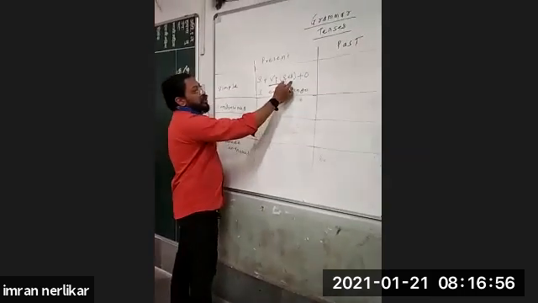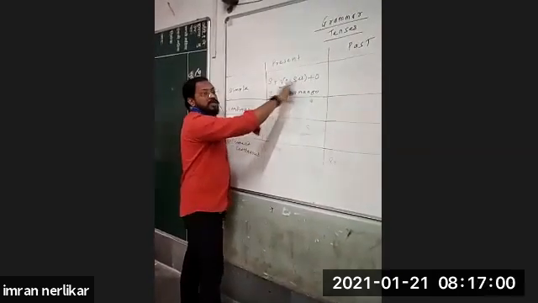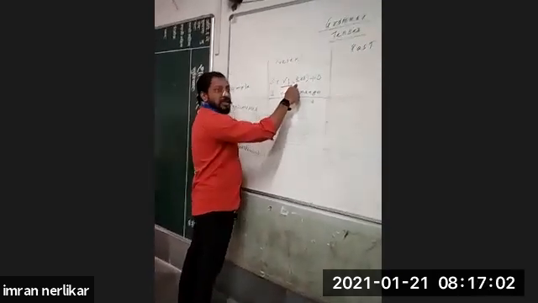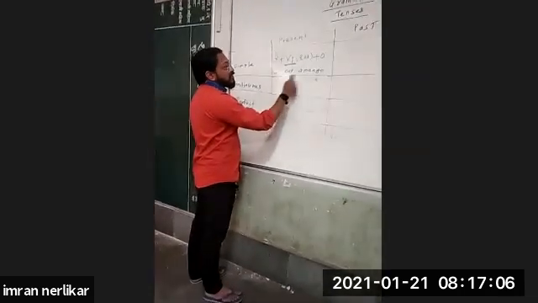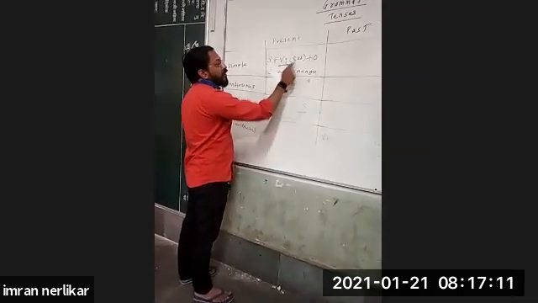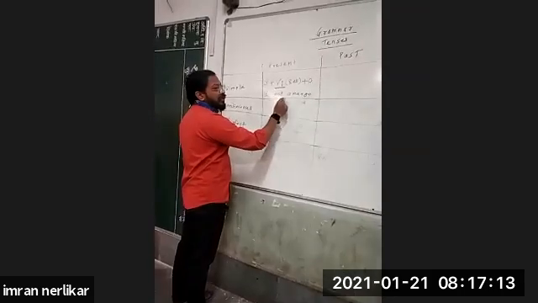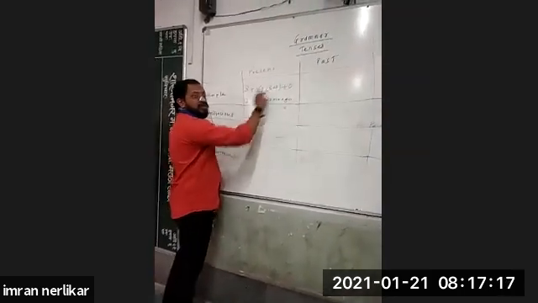Now there is one thing: when to add s and when to add es to the main verb. I repeat, when to add s and when to add es to the main verb. For example, he eats a mango. We are adding s here, eats. We will not add es, E-A-T-E-S, it will be wrong. So for this, there is one rule.